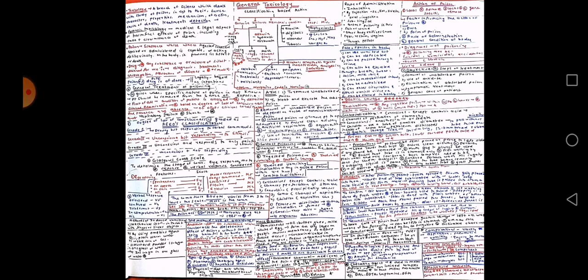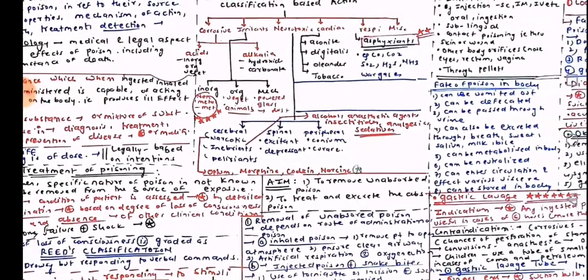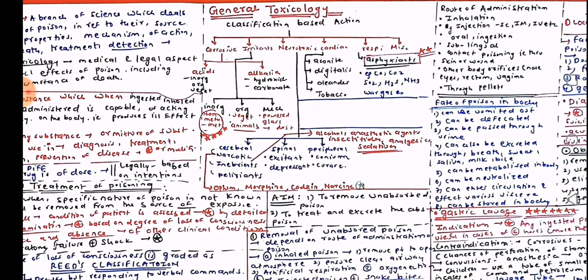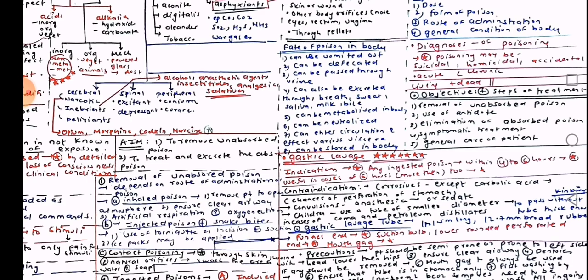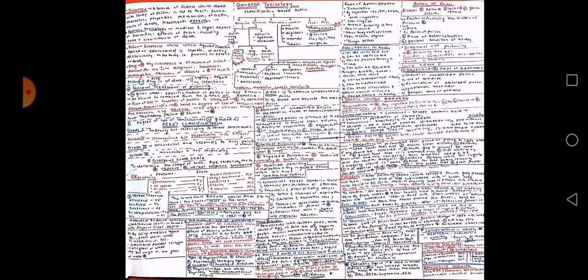So today we'll be studying general toxicology. This topic is very important from the point of view of examinations. Topics are generally asked for 5 markers and a fixed 20 marker is bound to be asked from this topic. So we'll be looking at its different aspects. We'll be going through the definitions, then classifications and much more. Okay, so let us begin.